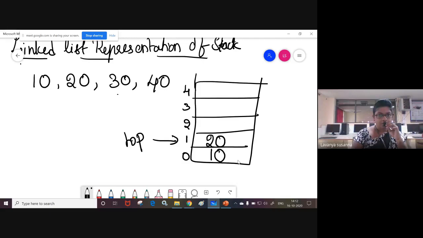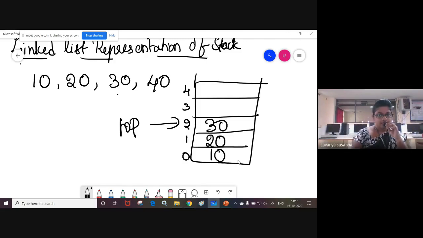Now you want to insert element 30. How to do it? You need to increment top, which points to 1. 1 plus 1 is 2. Now top points to 2. Now you need to insert element 30 in top's position. Top contains index 2, so at index 2 you insert 30.